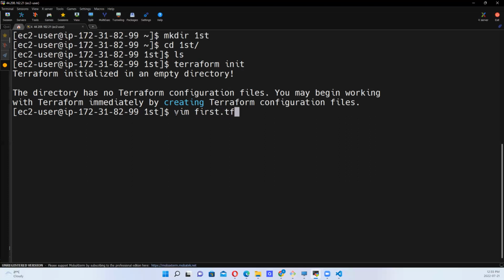With this file, we want to create an AWS EC2 instance. The platform we are using is AWS. So we vim into a file called first.tf.